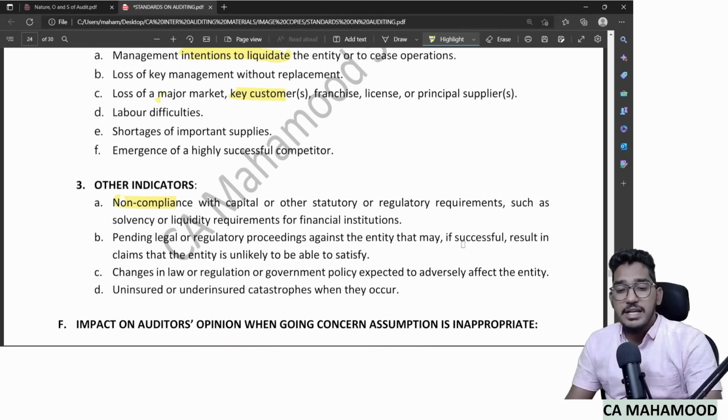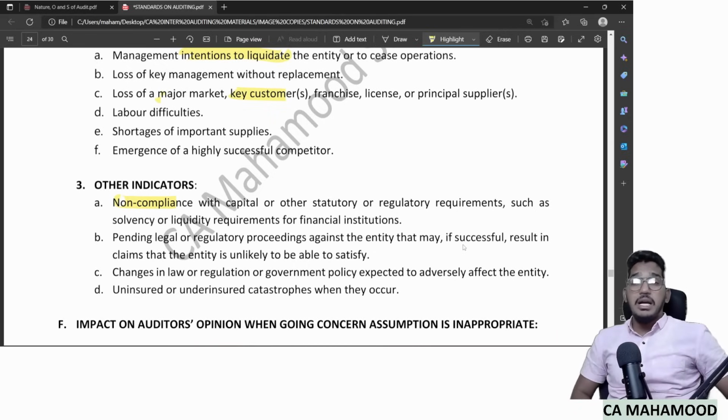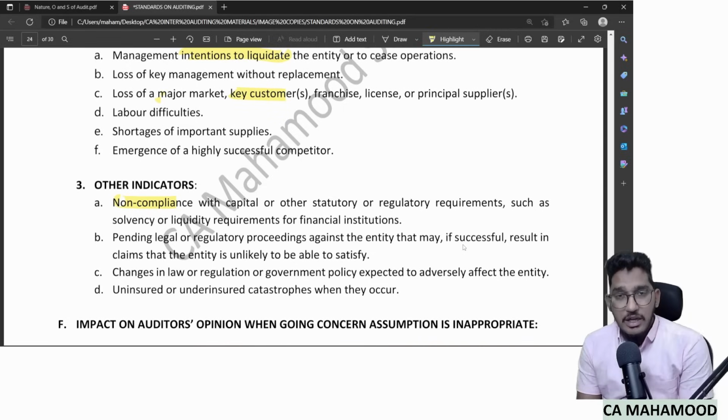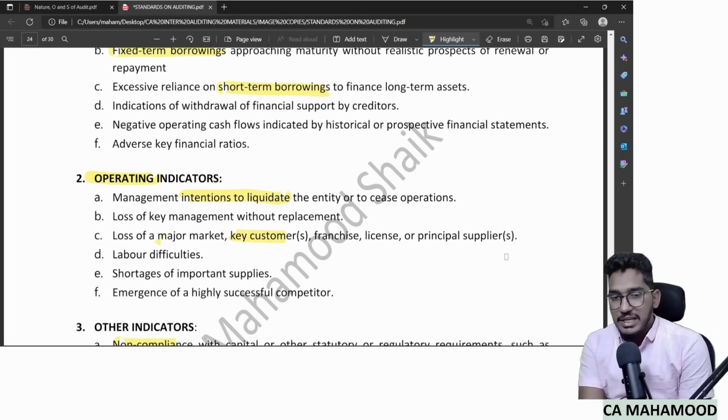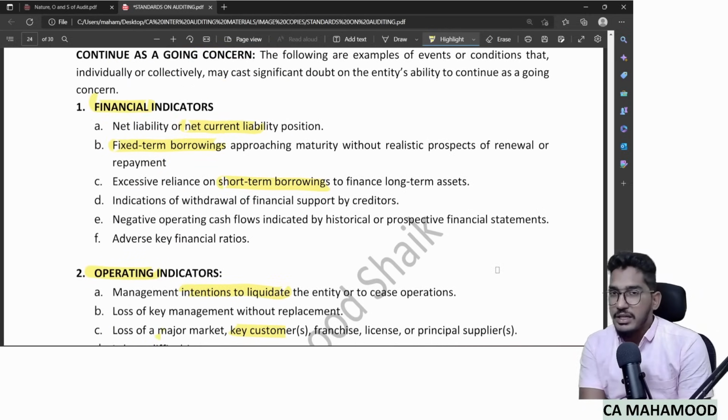Or pending cases against the company, which if successful will result in claims that the entity will be unable to satisfy, which means the company is going through such bad cases, such big litigations. If the company loses that case, the consequences will be so huge that they will not be able to fulfill them. Or some changes in the laws or regulations. So like this, there will be some financial indicators, operating indicators, and other indicators.